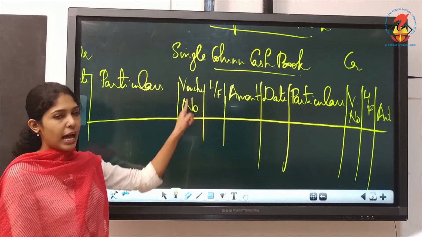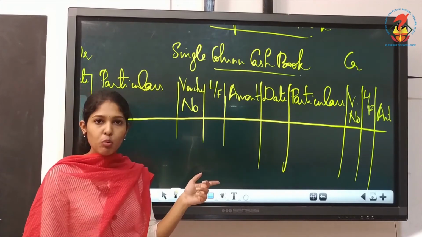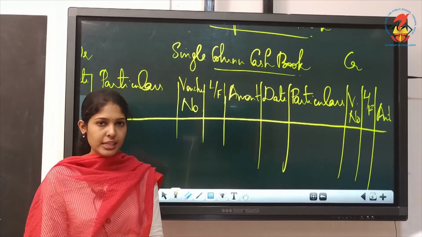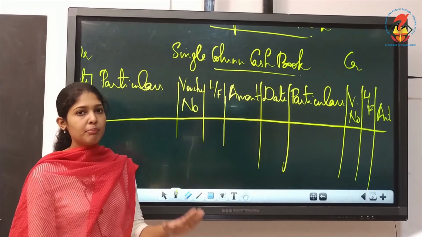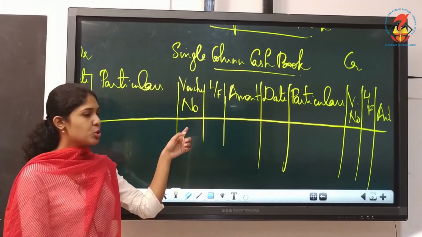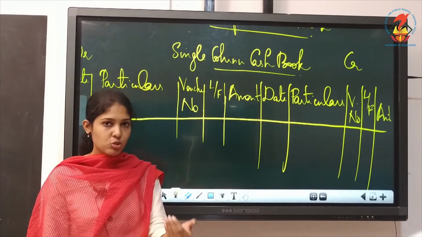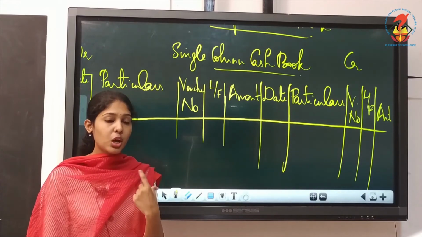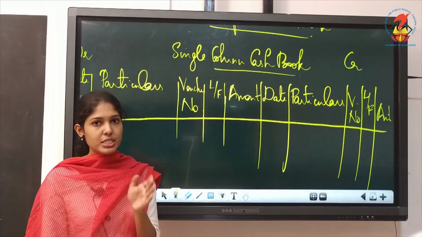So the difference is, we don't have voucher number in ledger. Here we need to have voucher number, but when we do problems in certain questions in your textbook, they haven't drawn voucher number. So there is no problem even if you forget to draw this column, because nothing will be written in this column. Voucher number means, voucher means the receipts or bills which we are getting when you purchase or when you sell goods. You have learned this voucher documents in the portion verifiable objective concept.